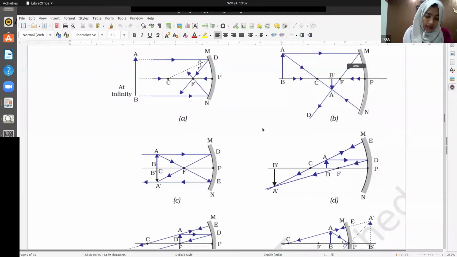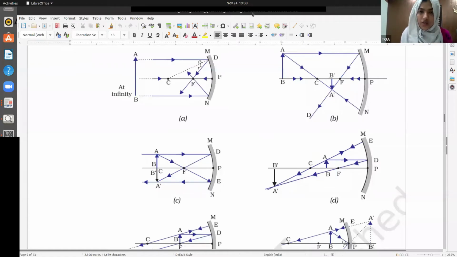And you should learn this figure very well. When the object is placed beyond C, the image is formed between C and F. When it is placed at C, this is important, you get an inverted image here. When your object is placed between C and F, your image is formed beyond C, and so on. So you should look at this figure very clearly.